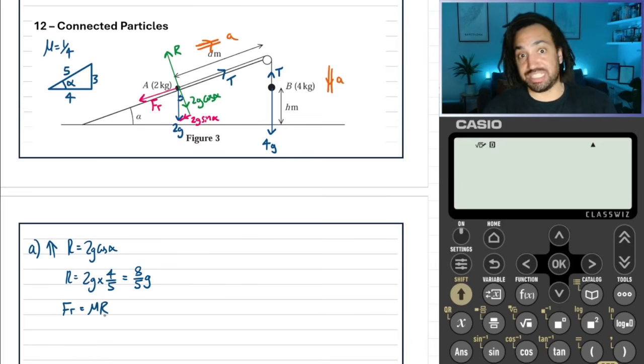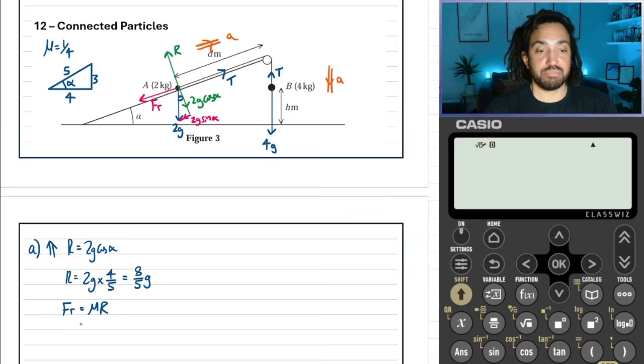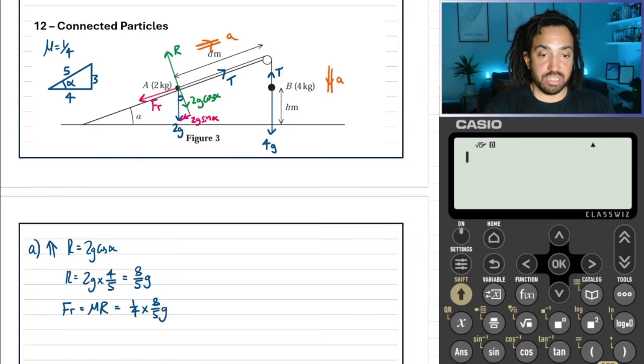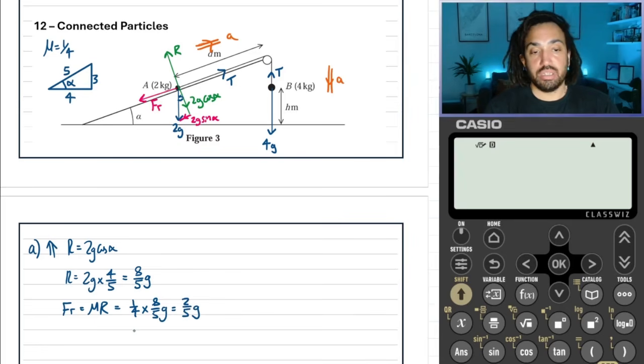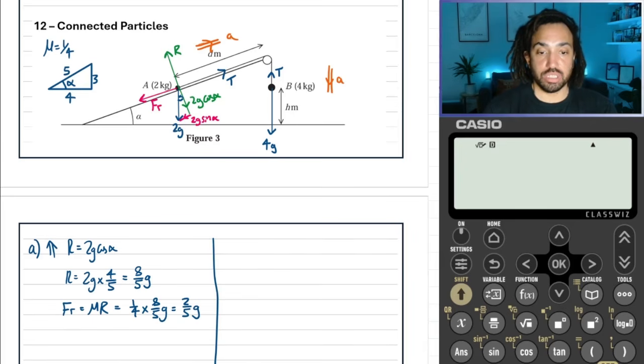So now we know R, we also know friction, because the frictional force is equal to mu R, because it's accelerating, so friction is going to be working at its maximum. So that's equal to 1/4, which is mu, times 8/5 g. So that will be 2/5 g. Okay, great. So now we can start doing our equations of motion for each object.